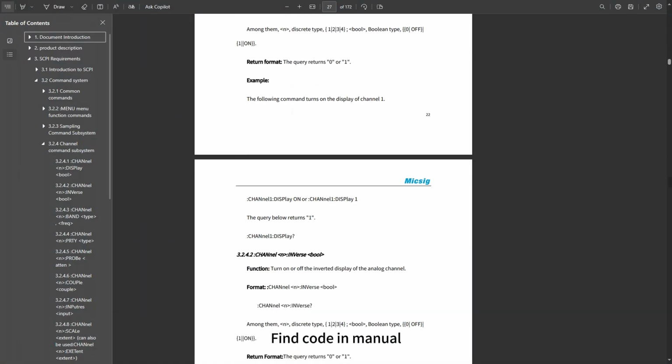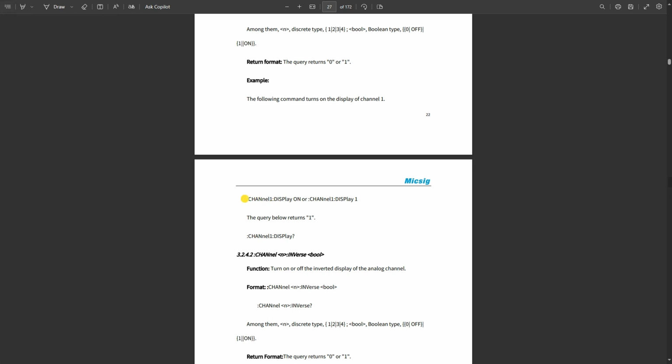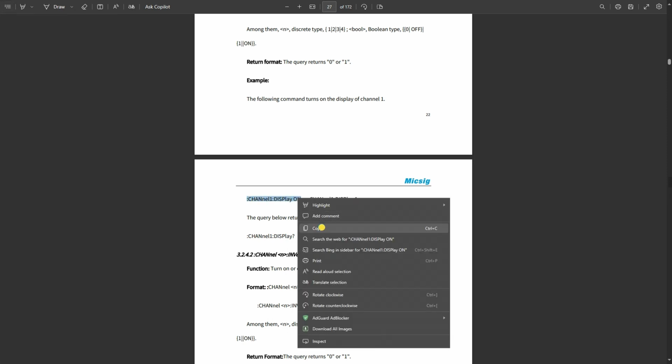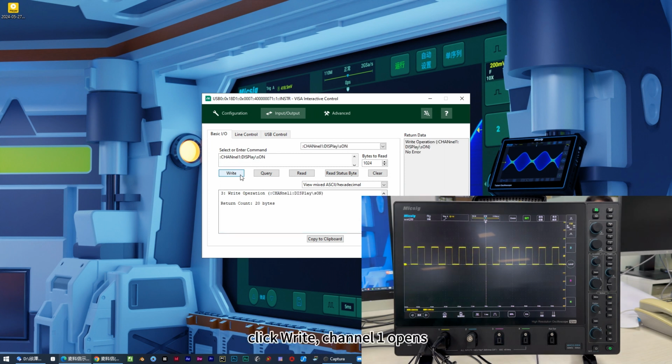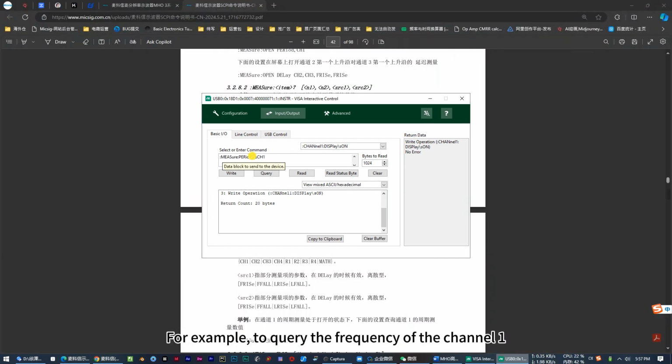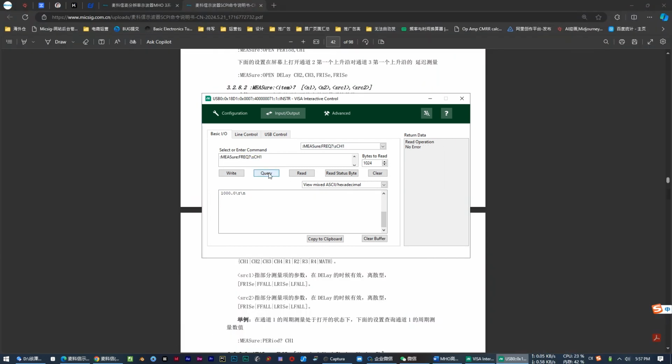Find the code in the manual. Copy and input. Click Write. Channel 1 opens. We can query current parameters via code. For example, to query the frequency of channel 1, it can be seen that it is 1000 Hz.